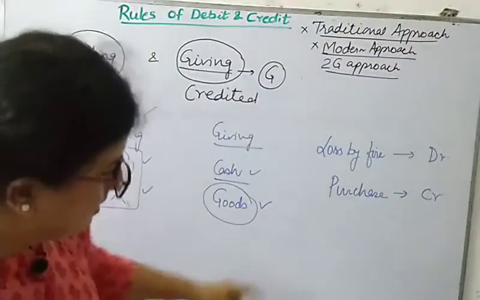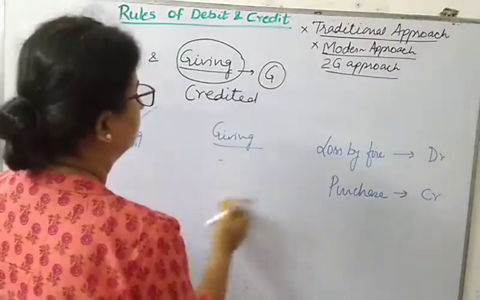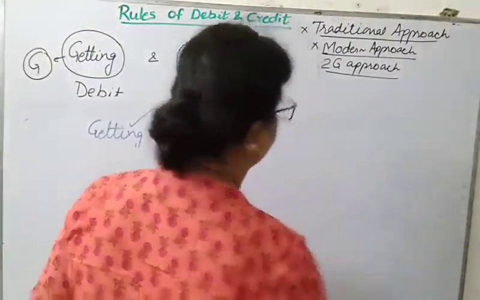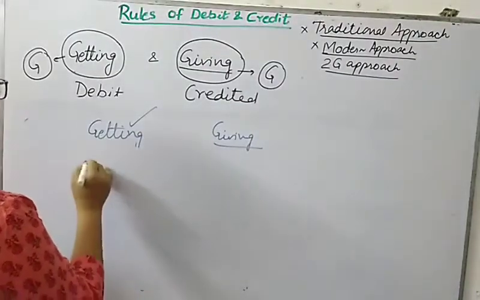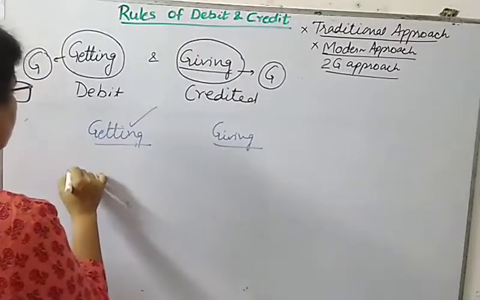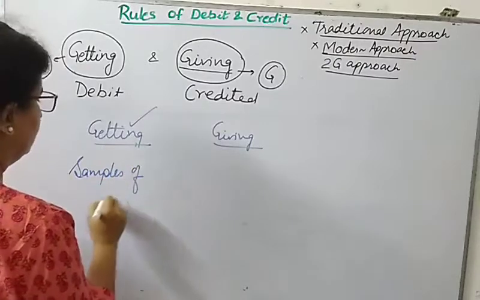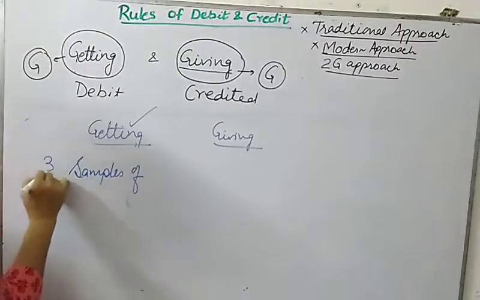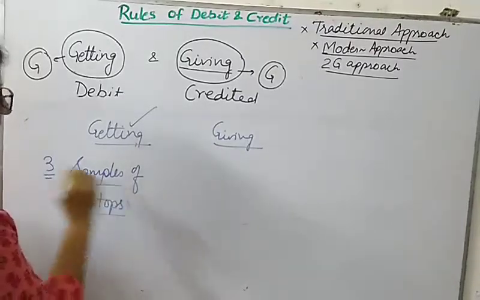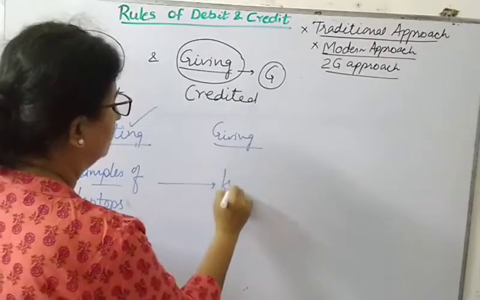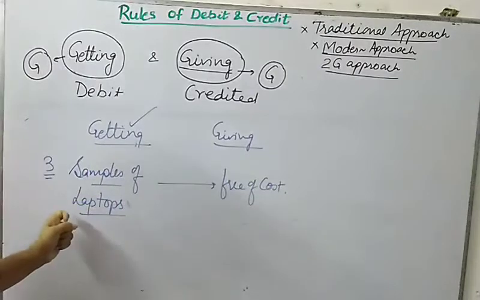Now let us see this particular aspect in case of gains. So in case of gain, for example, you got some samples, let us say 3 samples of laptops, and these are free of cost because you are planning to purchase laptops for your employees.